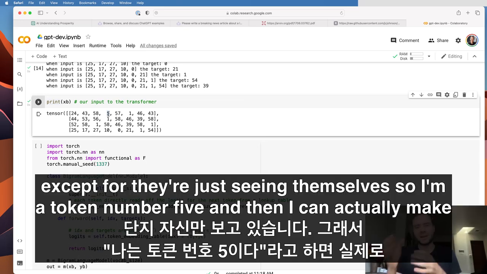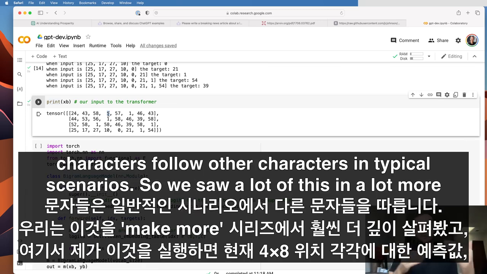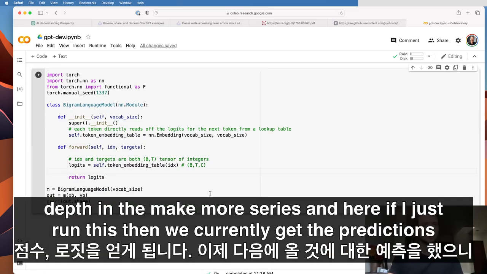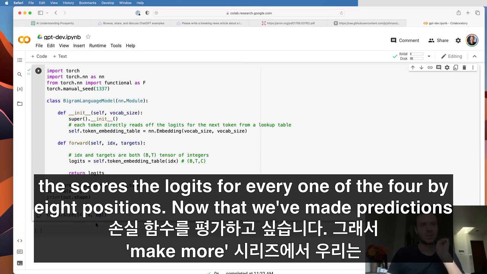So I'm a token number 5, and then I can actually make pretty decent predictions about what comes next just by knowing that I'm token 5, because some characters follow other characters in typical scenarios. So we saw a lot of this in a lot more depth in the makemore series, and here if I just run this, then we currently get the predictions, the scores, the logits, for every one of the 4x8 positions.